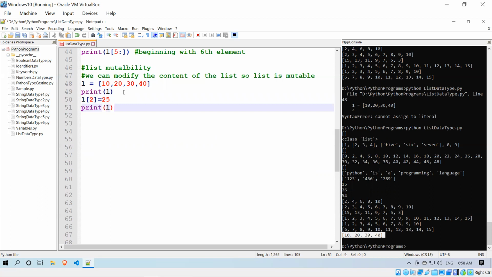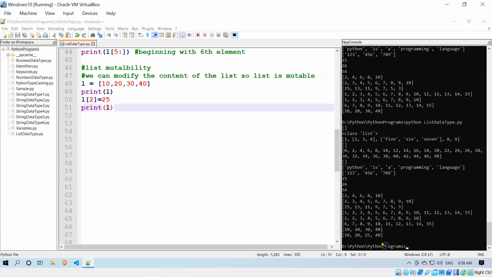Now if I print this, you see that 10, 20, the 30 became 25. The reason is I changed the L of 2 value. L of 2 means 0, 1, 2, the third value. I assigned the value 25, so the 30 became 25 now. So this is how I can change the value.